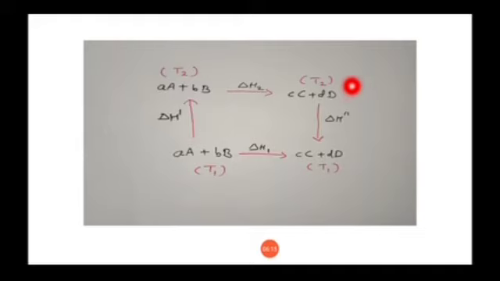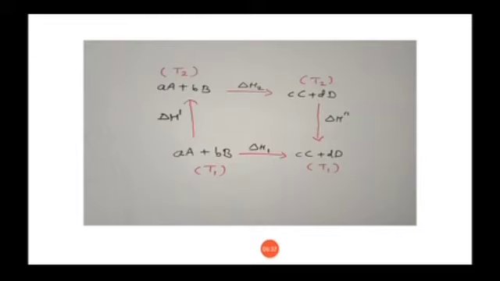Now whatever products we are getting at temperature T2, in the third step will be converted into products at temperature T1, and the change in enthalpy for this reaction is delta H double dash or delta H double prime.